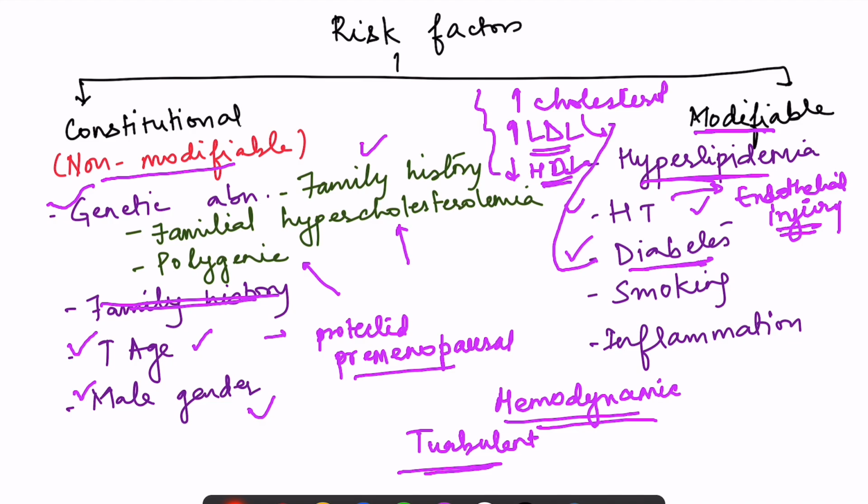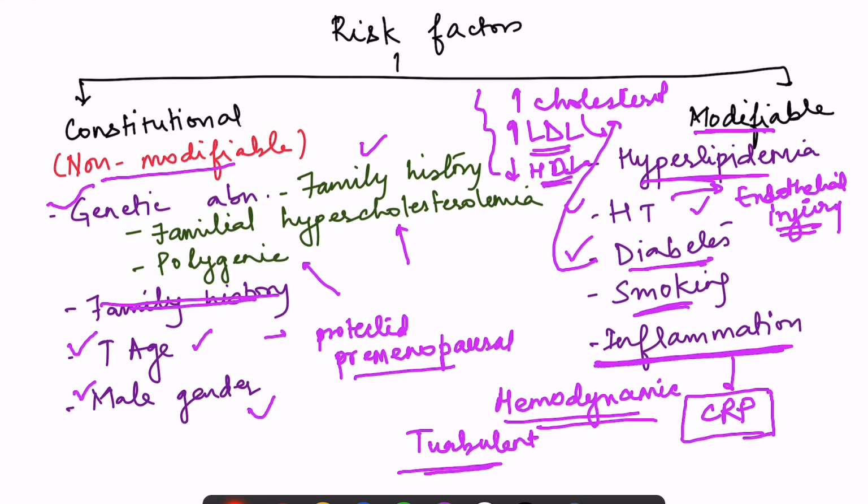Then diabetes. Diabetes causes hypercholesterolemia. Okay. Smoking, the toxins which are present in the cigarette, also predispose to atherosclerosis, and so does the presence of chronic inflammation. In fact, C-reactive protein is a predictor for the development of atherosclerosis. So the more the C-reactive protein, the more is the risk for development of atheroma.